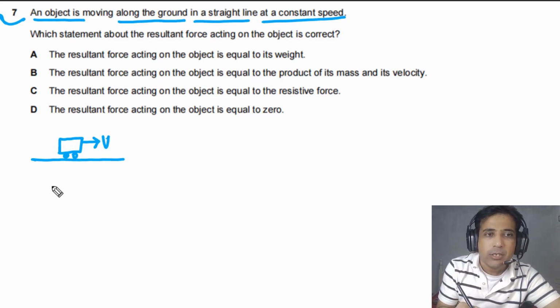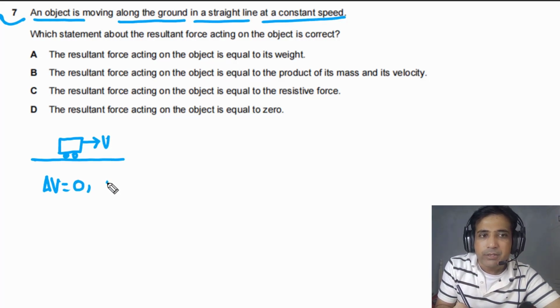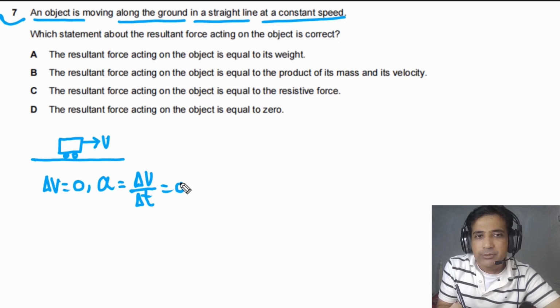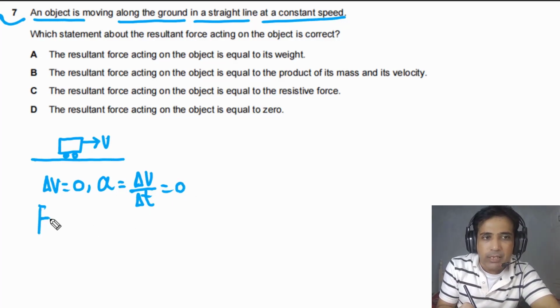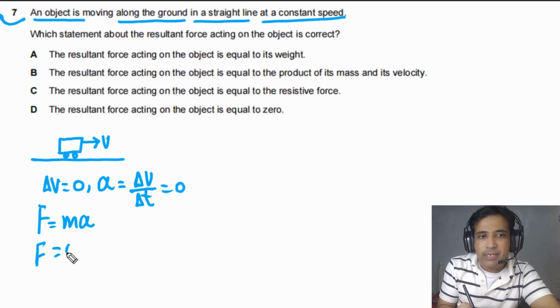So as in this case, delta v is equal to 0, meaning the change in velocity is 0. It simply means that a is also equal to 0 because a is equal to change in velocity over time taken. So this is also equal to 0. As a is equal to 0, it also means that the resultant force acting on the object is also 0. So simply in this case, we will get F is equal to 0 because a is equal to 0. So the resultant force acting on the object is 0.